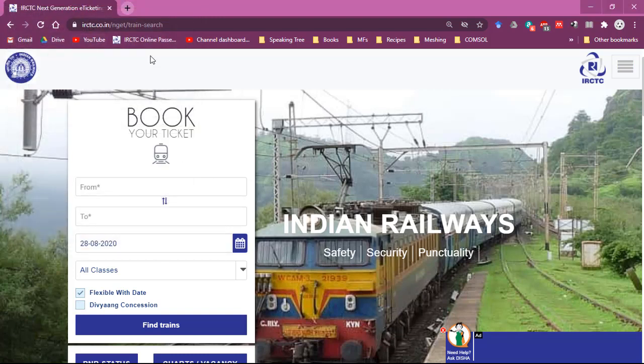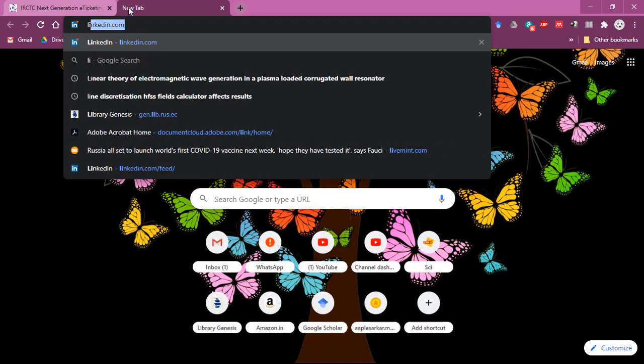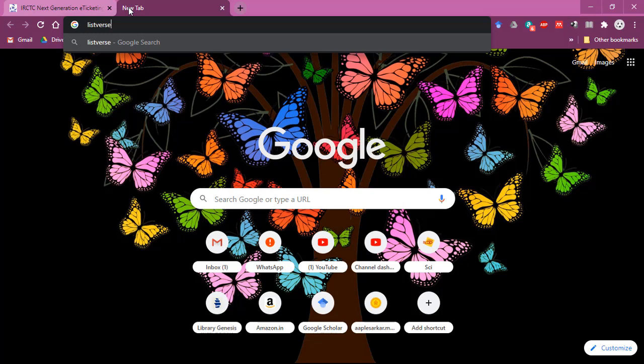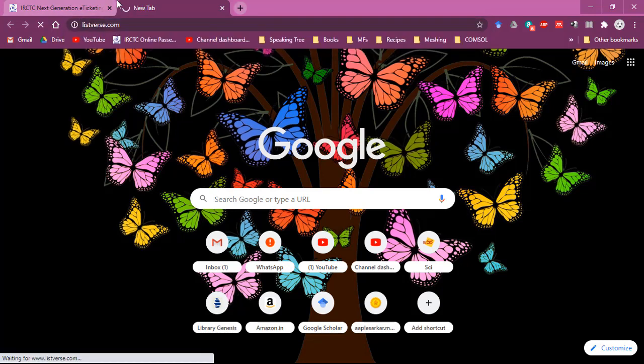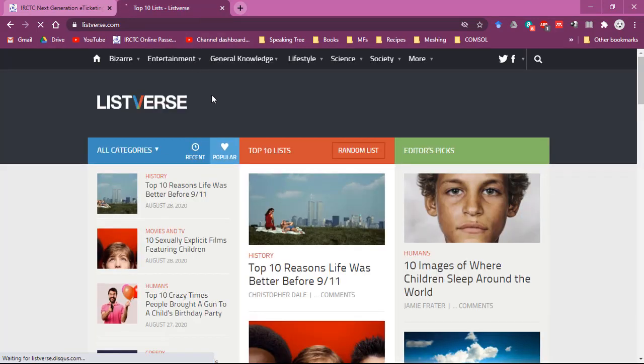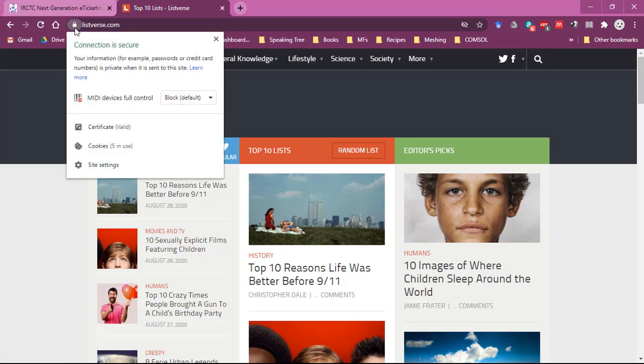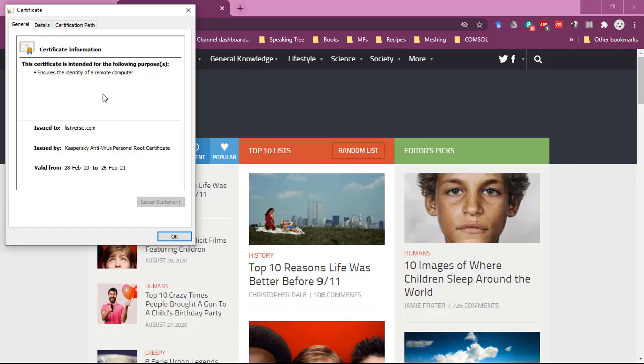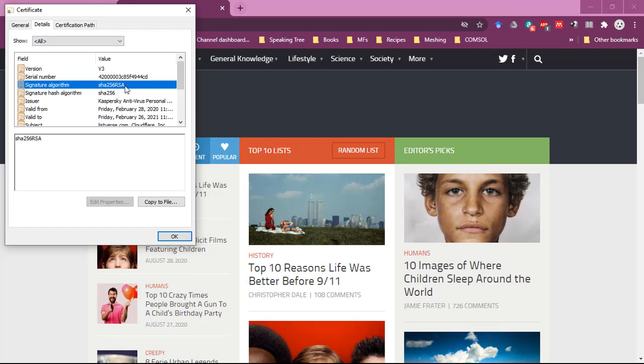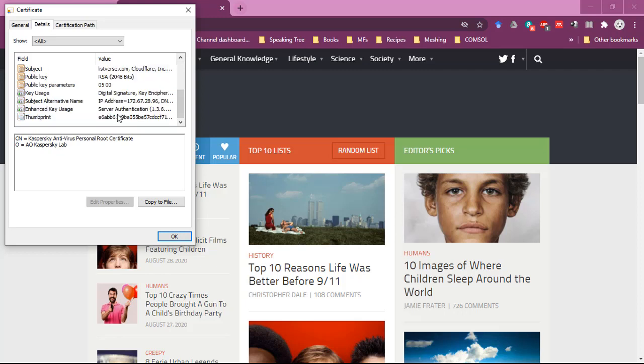Okay, and this is not the case with only this site. You go to any site, for example, a very good site is Listverse. If you see this again, this is showing secure. Let's again go to certificate. So it is again valid. You go to details, again this uses RSA, right? So all the websites which you browse are using the RSA algorithm.